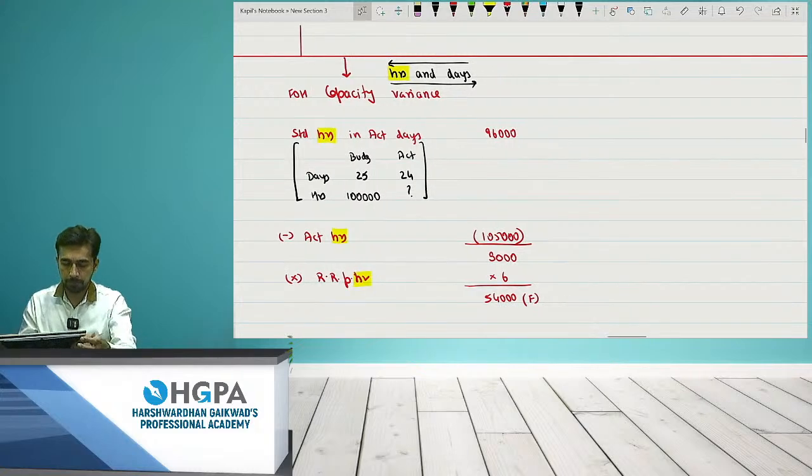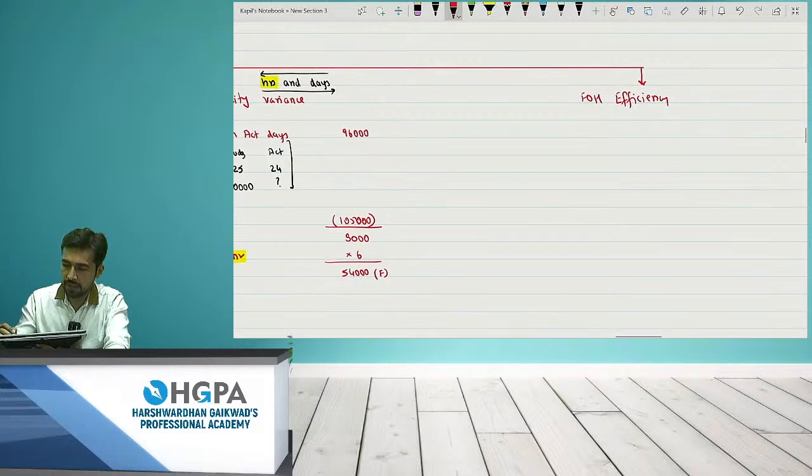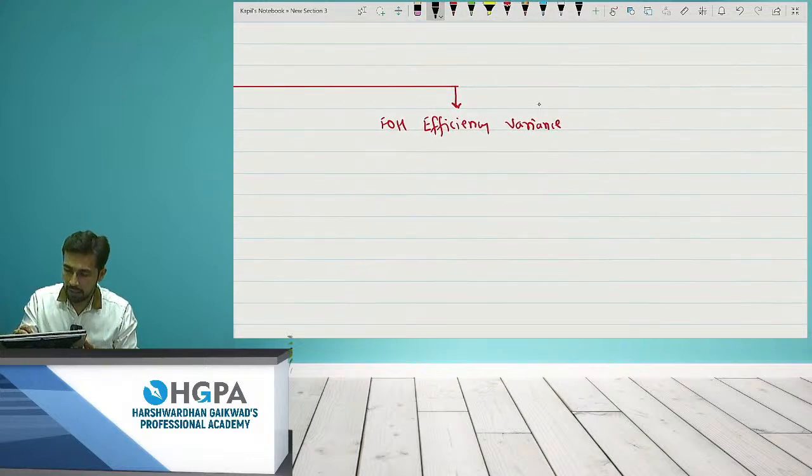After that, I'll come to the last variance, and the last variance is efficiency, that is, fixed overhead efficiency variance. Now, how to compare the efficiency? I'll write over there units and hours, that means compare the units.